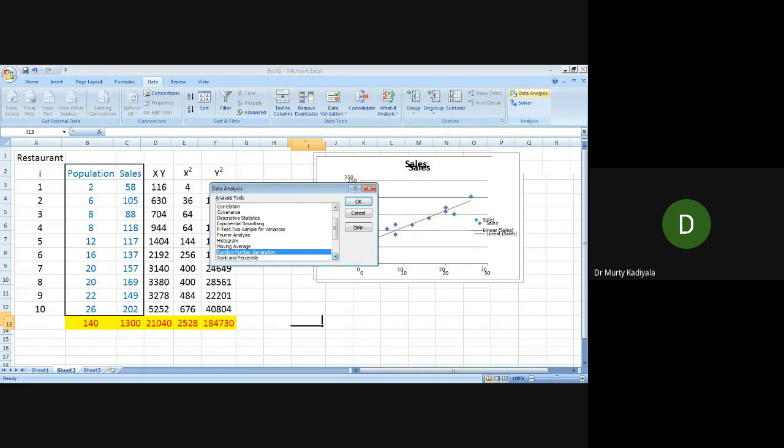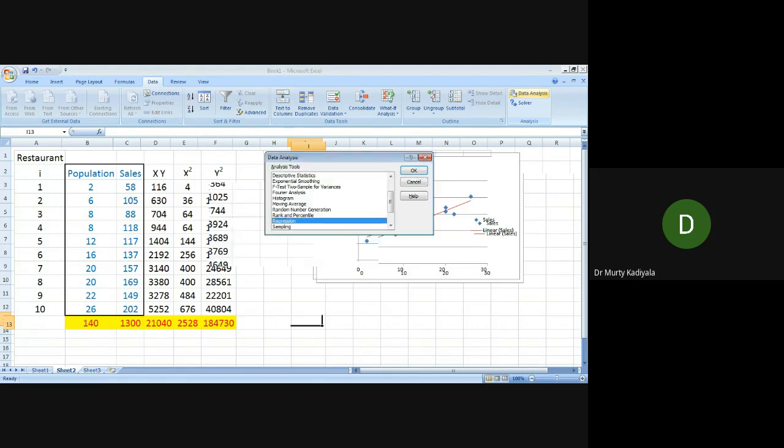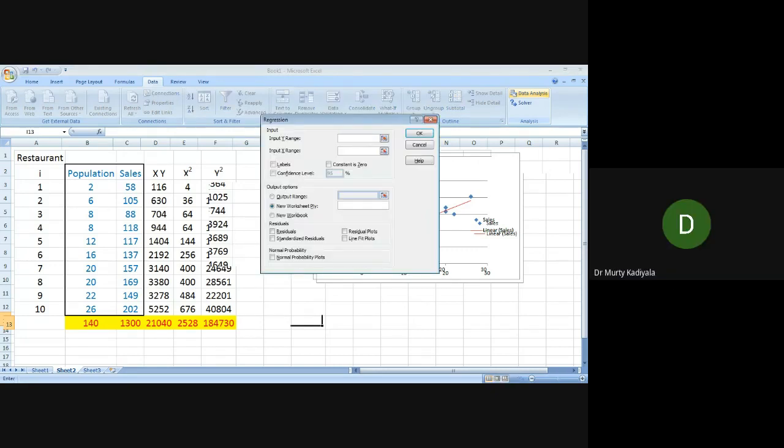In Data Analysis, do you see Regression here? Yes. Very good. Click on OK. What is the range of y? Among these two variables, which is the y variable? Sales.